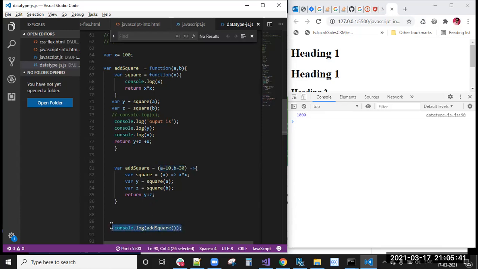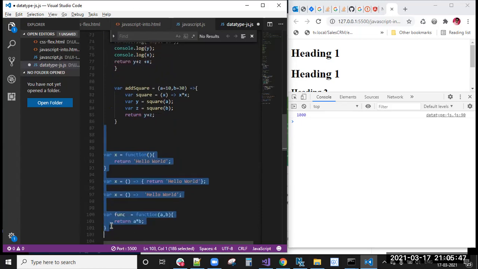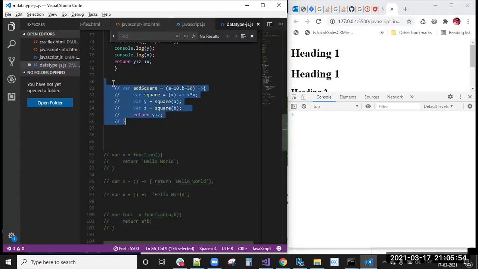If I remove this line, no output is printed, even though you have written the logic.